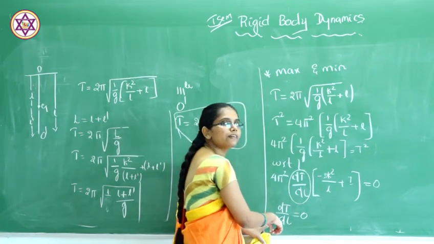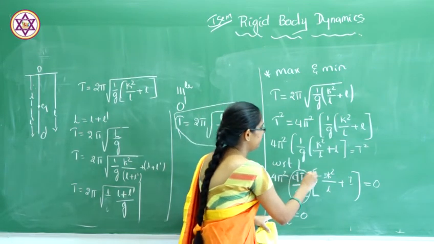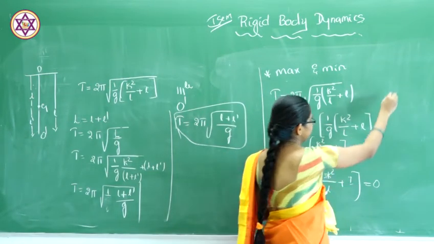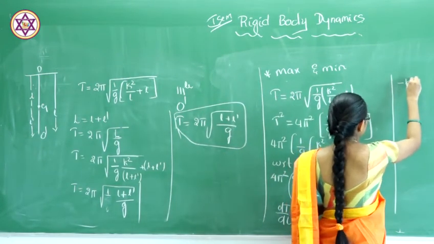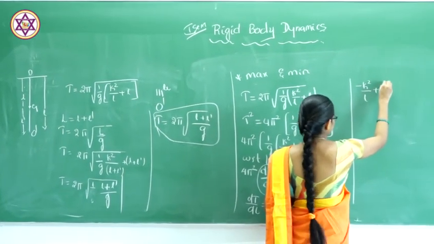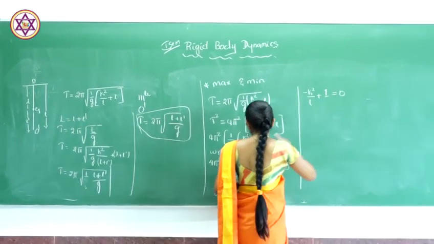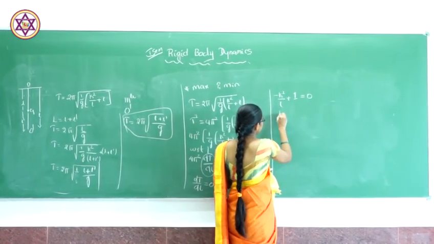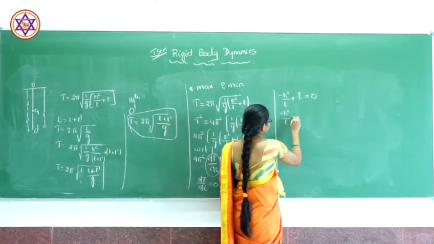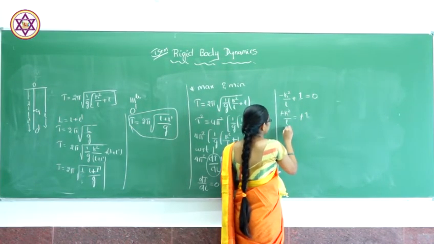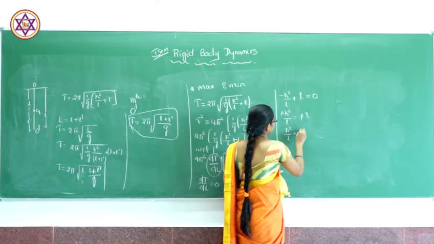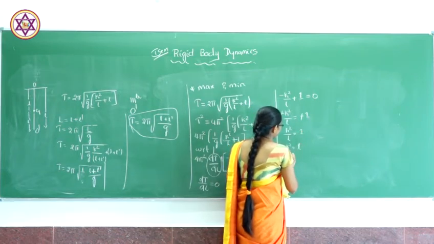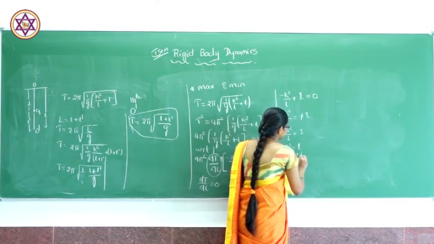The prefactor is not equal to 0, so this value will be equal to 0. If we simplify this, minus k square by L square equals minus 1, the minus signs get cancelled, k square divided by L square will be equal to 1, so k square will be equal to L square. So, k will be equal to plus or minus L.